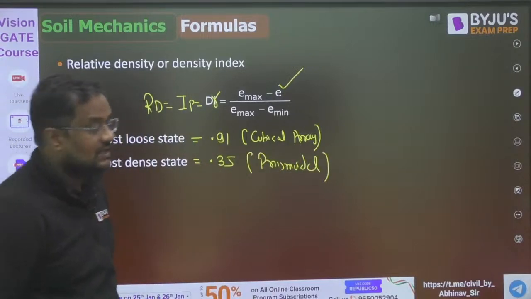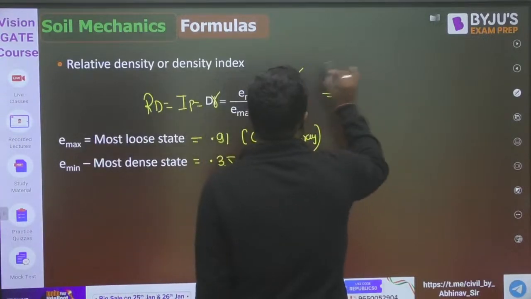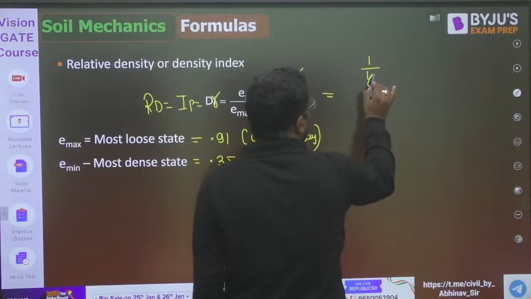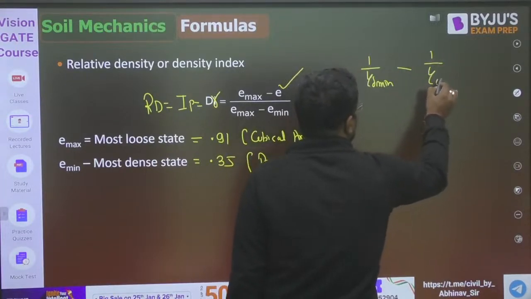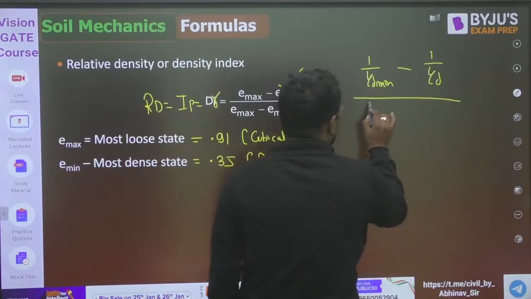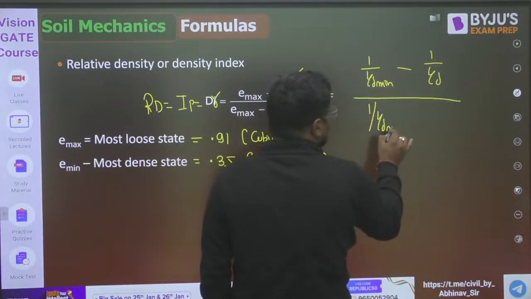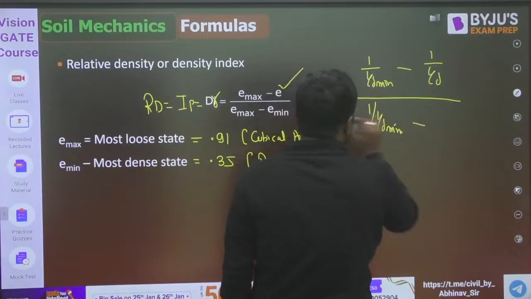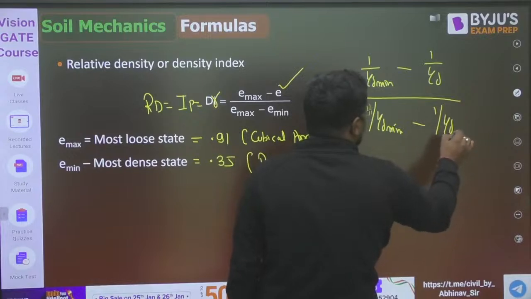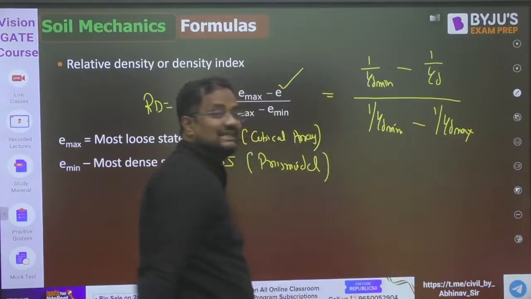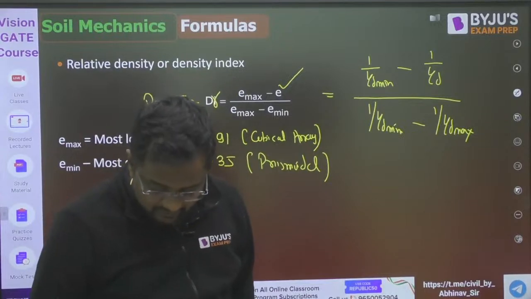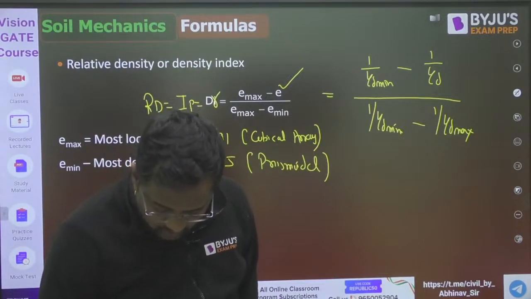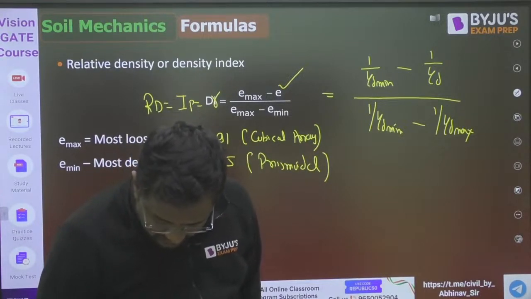So this is DR. Also, when it is maximum void ratio, then gamma D will be minimum. Existing condition means whatever is the existing condition. When it is maximum void ratio, there are maximum voids, so density will be minimum, and when it is minimum void ratio, that time the density will be maximum. Yes or no? Everyone please.